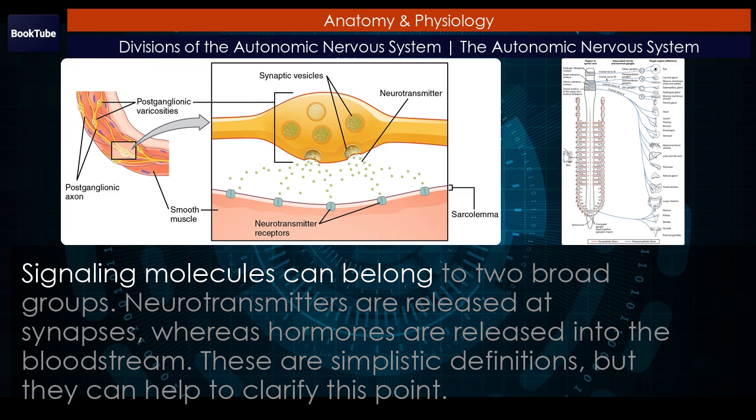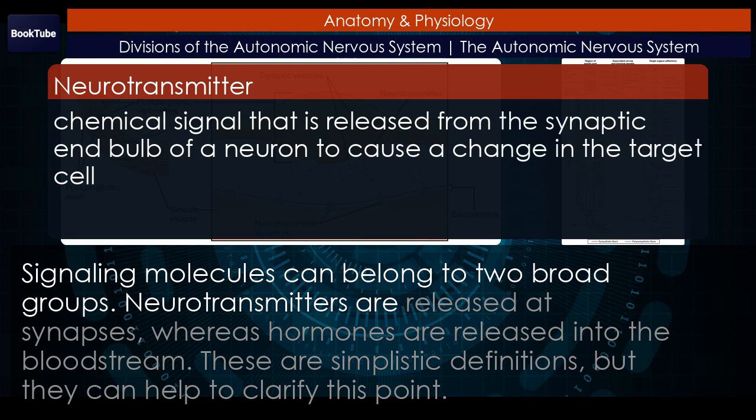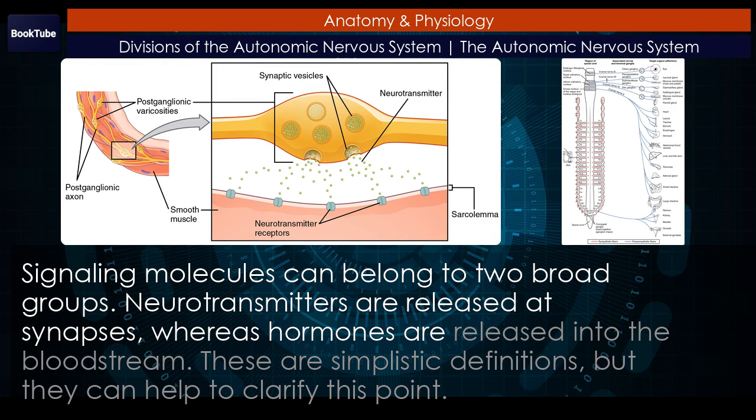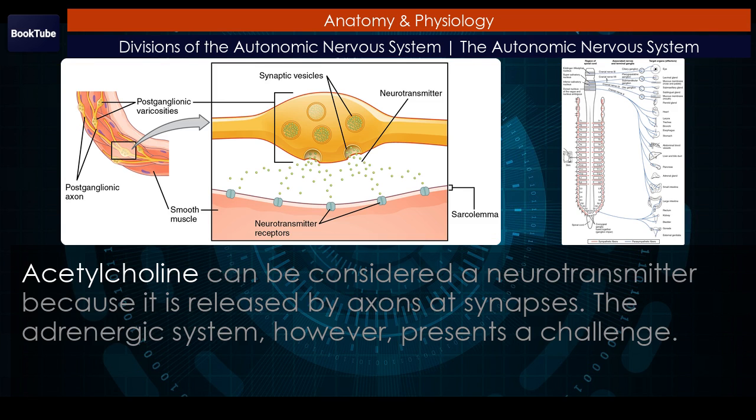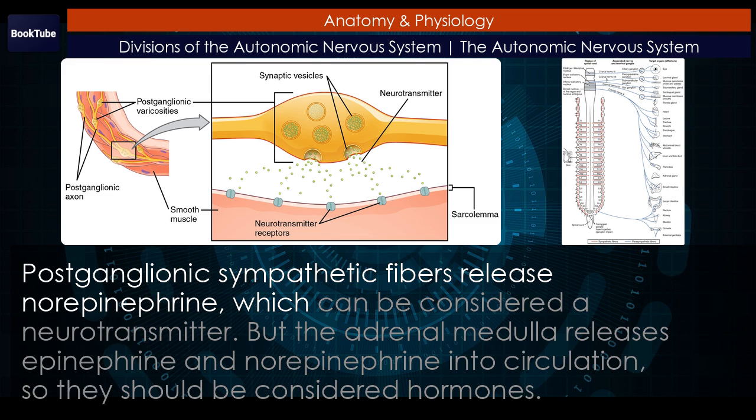Signaling molecules can belong to two broad groups. Neurotransmitters are released at synapses, whereas hormones are released into the bloodstream. These are simplistic definitions, but they can help to clarify this point. Acetylcholine can be considered a neurotransmitter because it is released by axons at synapses. The adrenergic system, however, presents a challenge. Postganglionic sympathetic fibers release norepinephrine, which can be considered a neurotransmitter, but the adrenal medulla releases epinephrine and norepinephrine into circulation, so they should be considered hormones.